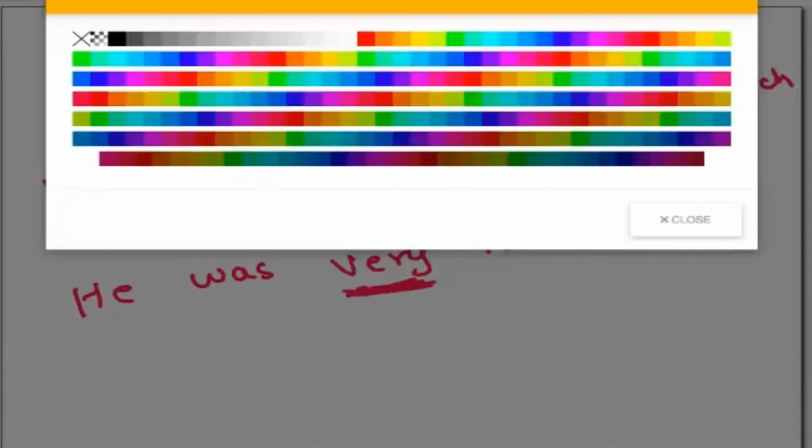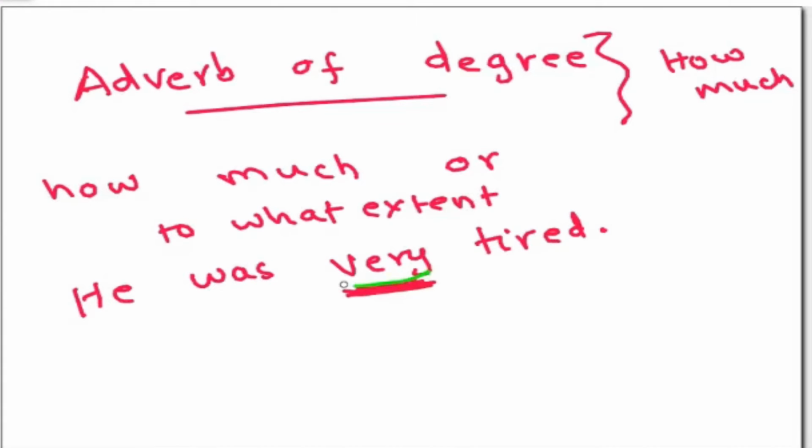When we use the word very, it shows that the person is tired to the maximum extent. It shows the degree, how much. You're finding the intensity of his tiredness. So when you find the answer to how much, you end up finding the adverb of degree.